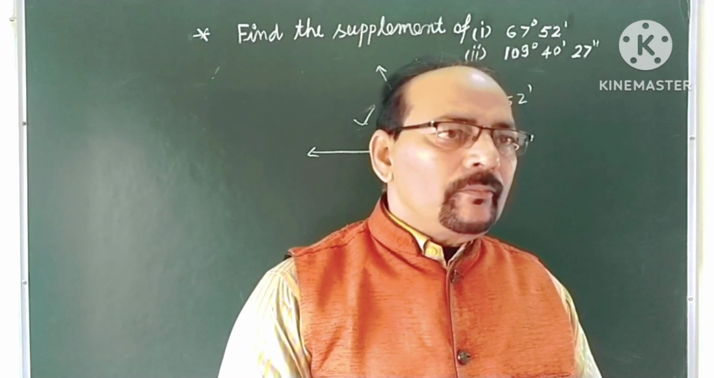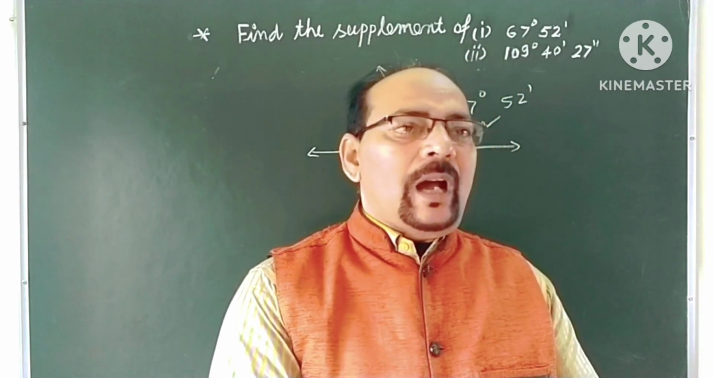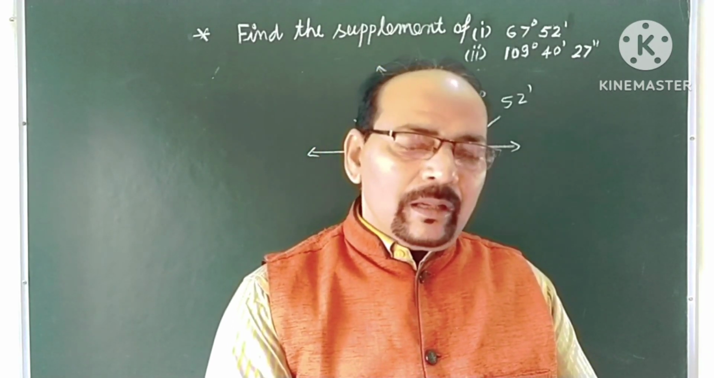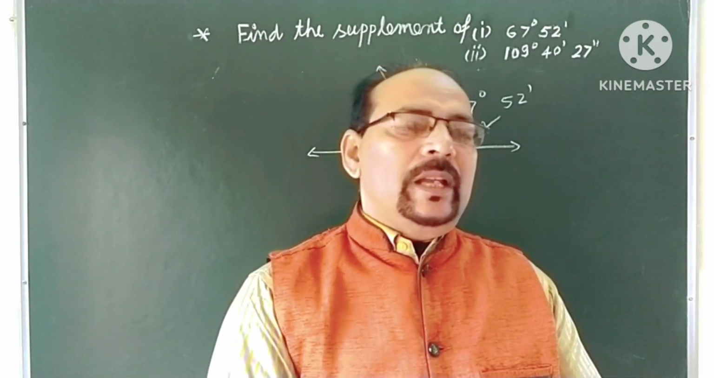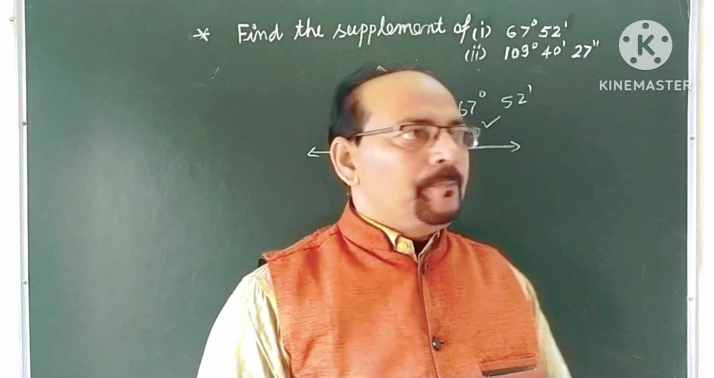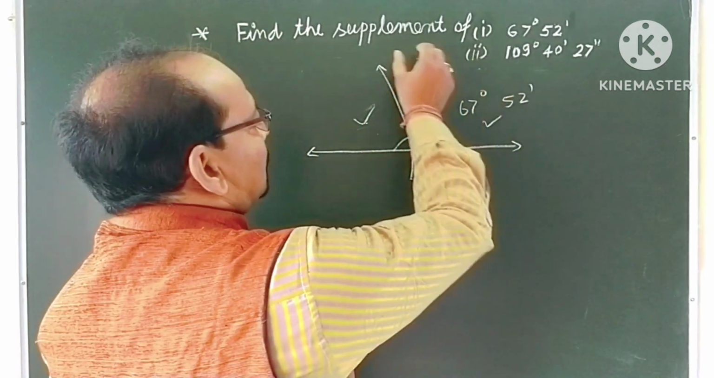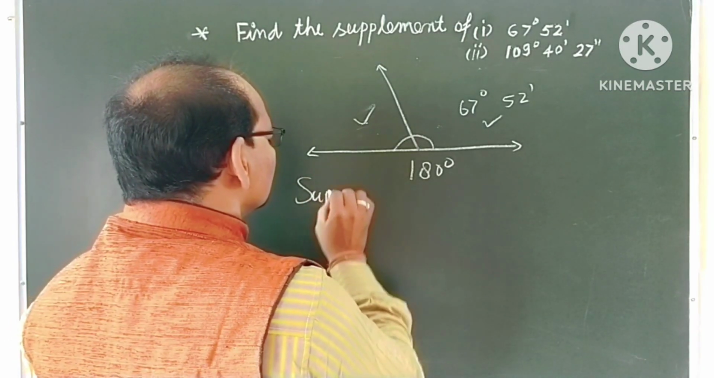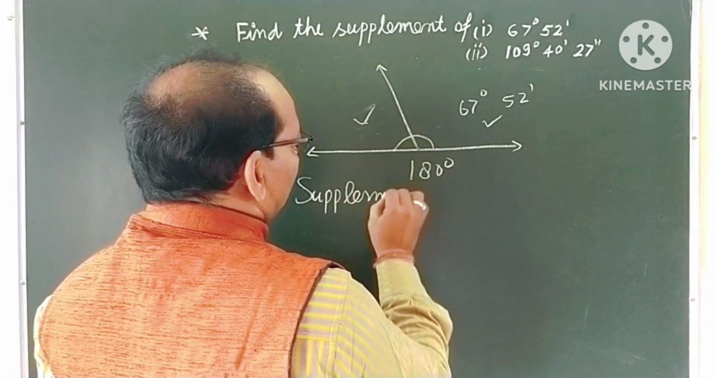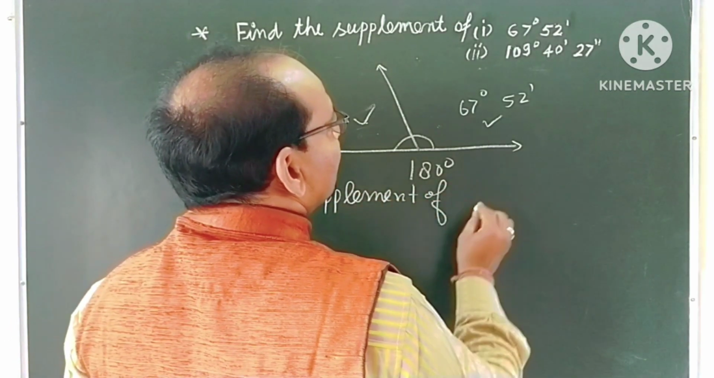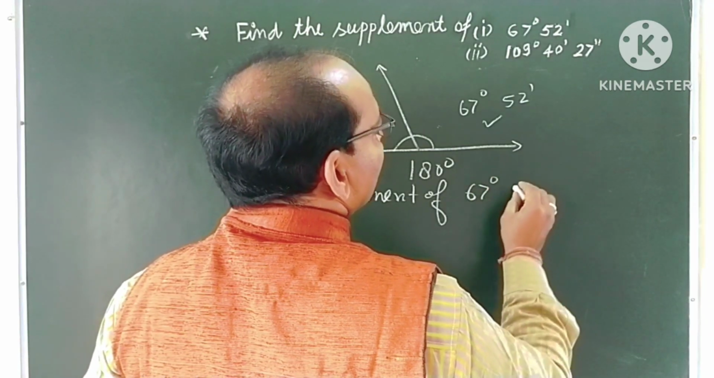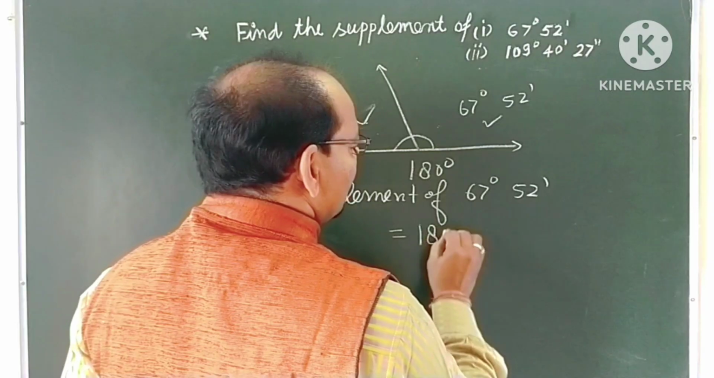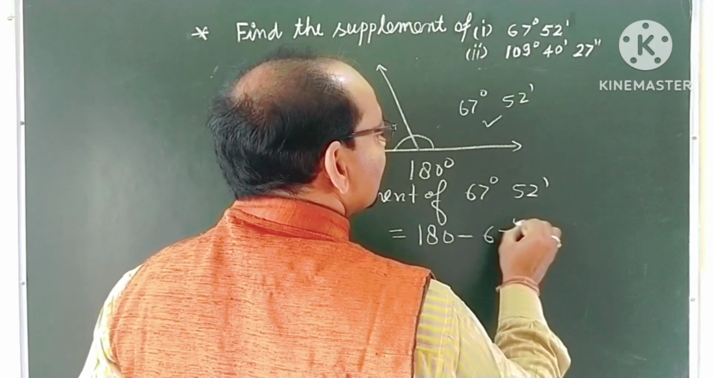Therefore, the sum of two angles that always comes 180 degree is known as supplementary angle, and each angle is known as the supplement of the other. Therefore, the supplement of this angle will be supplement of 67 degree 52 minutes. It will be 180 minus this.